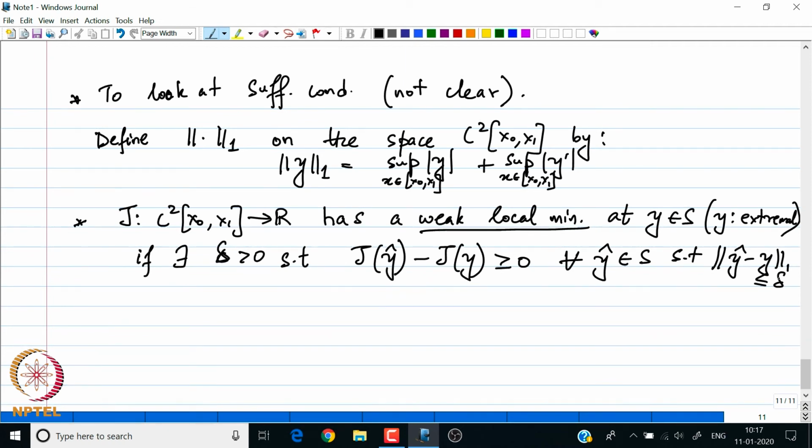If that is true, then I say that J has a weak local minima.